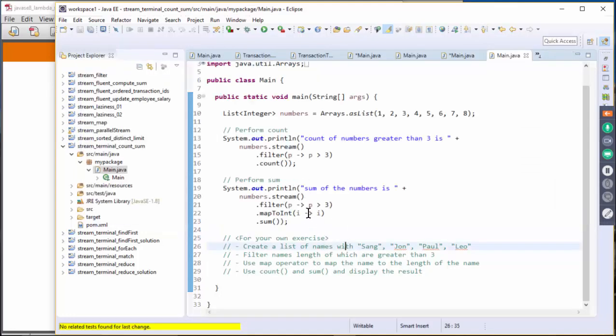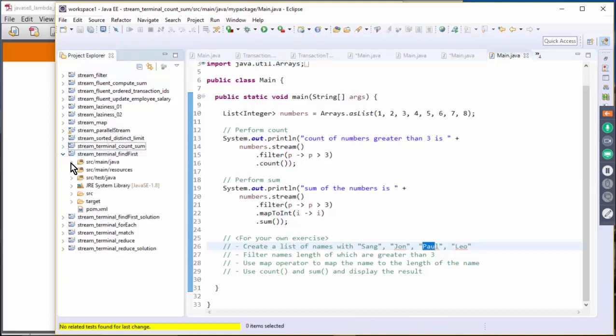And this one: we want to filter out the numbers that are greater than 3, then create the input stream, and then compute a sum. All right, for your exercise, create a list of names: Sang, John, Paul, and Leo, and filter names whose length is greater than 3. You can select Sang and Paul, and then use the map operator to map the name to the length of the name, and then use count and sum to get the count and also the sum.